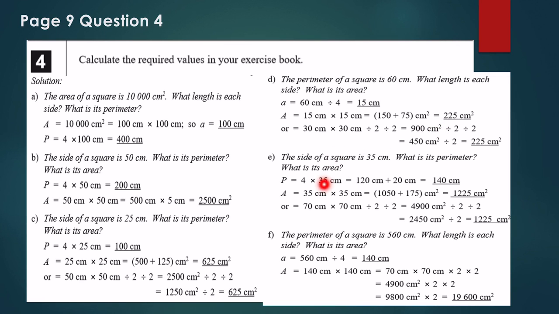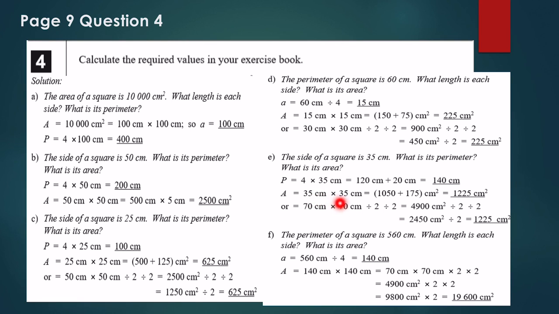The side of a square is 35 centimeters. What is the perimeter? What is the area? Again, 35 times 4 will give me the perimeter, 140. And 35 times 35 will give me the area, 1225. Here they're showing you an easier way.